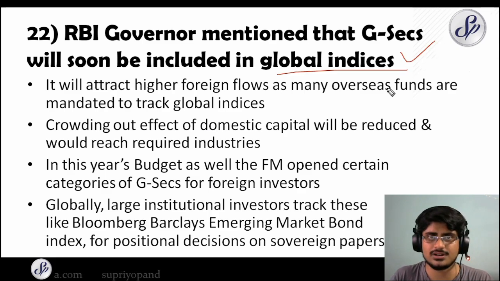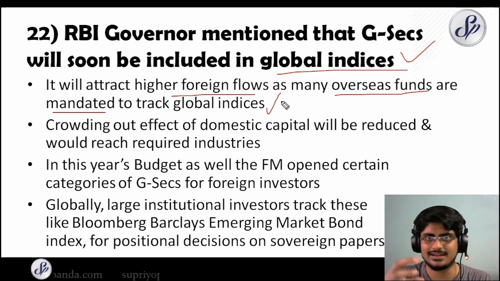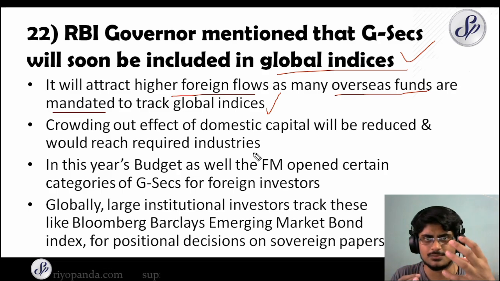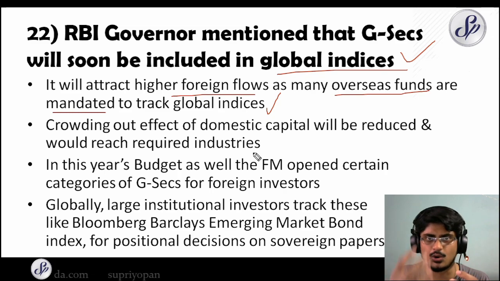This is a very important thing, because if it is successful, then we will be attracting higher foreign flows, as many overseas funds are mandated to track the global indices. So because they are mandated, they have to pour in some money and track our indices as well. So the crowding out effect of domestic capital will be reduced and it would reach required industries. So what will happen if a lot of foreign money comes in? The domestic money doesn't need to fulfill all of the needs, right? So the domestic money can be channelized into the right industries. That is what RBI is hoping.